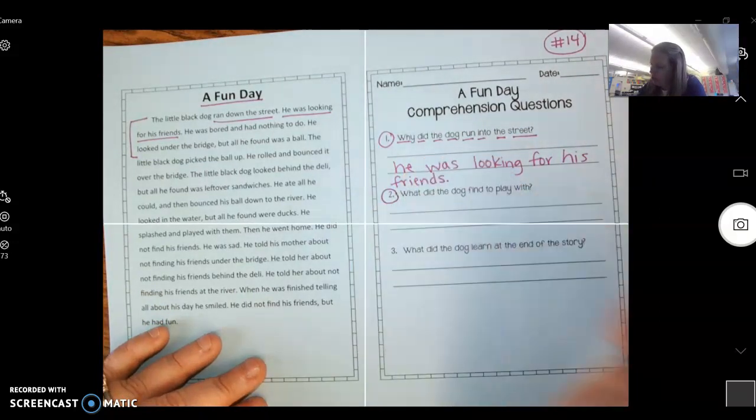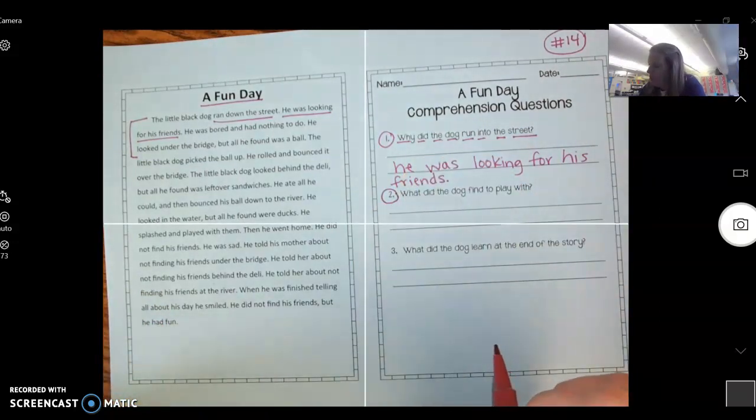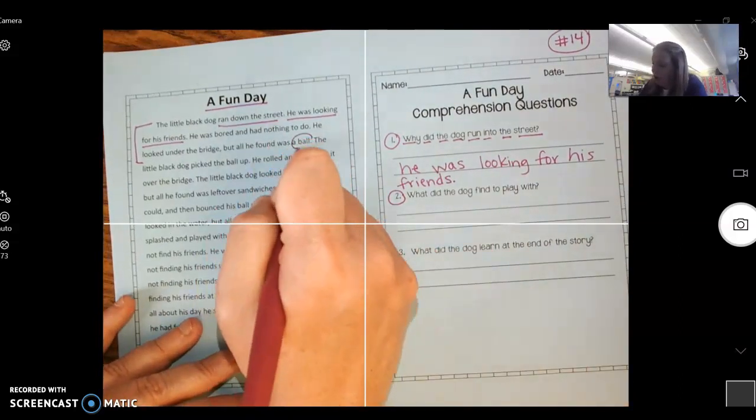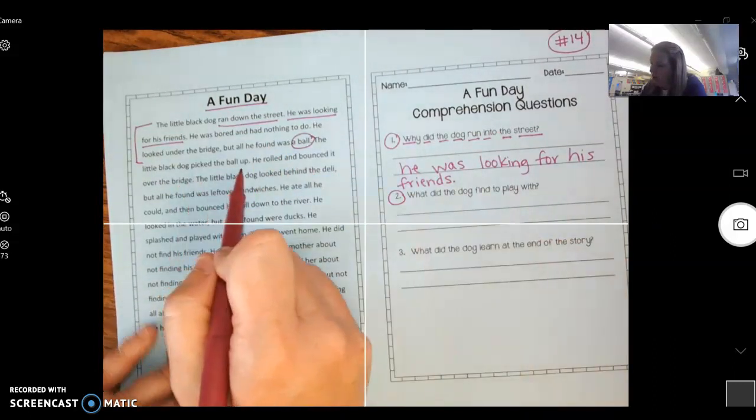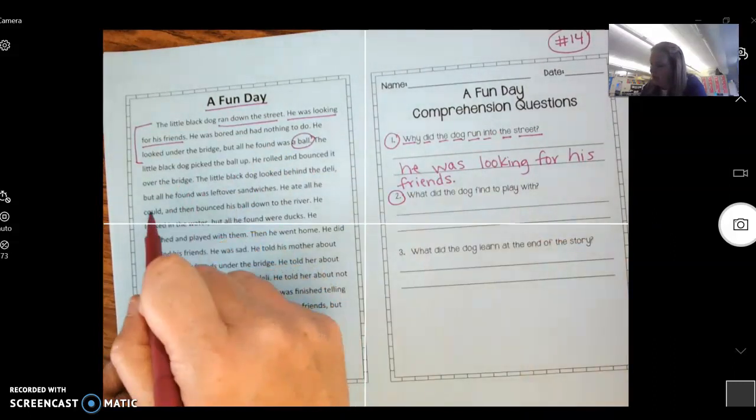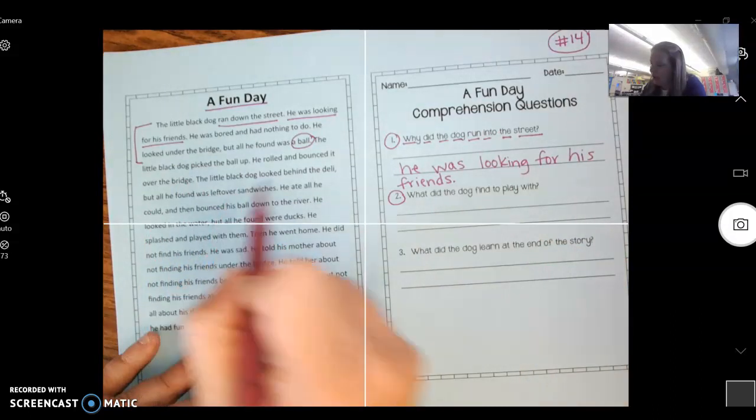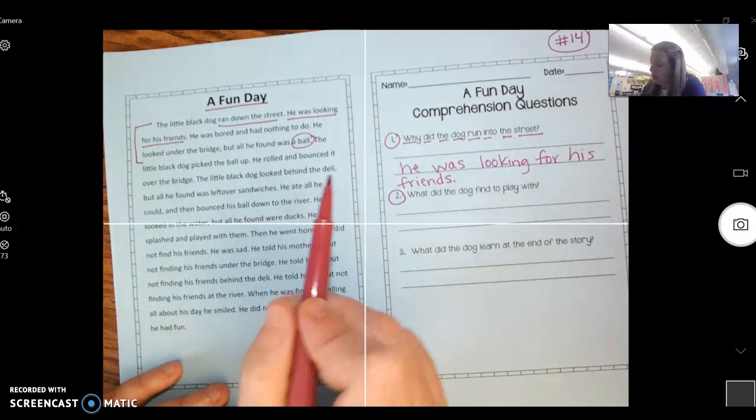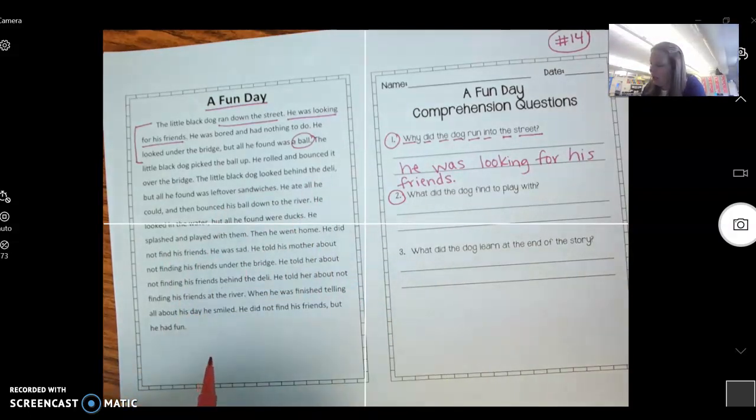All right, question number 2. What did the dog find to play with? So he found a lot of things, right? He found a ball, right? He picked up the ball, he rolled it under the bridge. He looked behind the deli, he found a sandwich, he ate it all. He looked in the water where he found the ducks. So what did he play with?